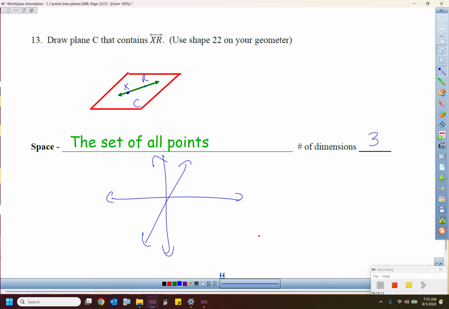So there are 3 undefined terms. The point has 0 dimensions. The line has 1. The plane has 2, and then space is defined. He's not one of those that we just made up. So it's got 3 dimensions.